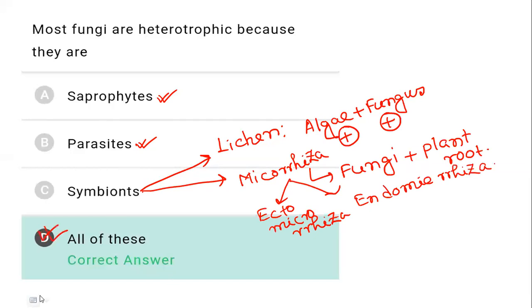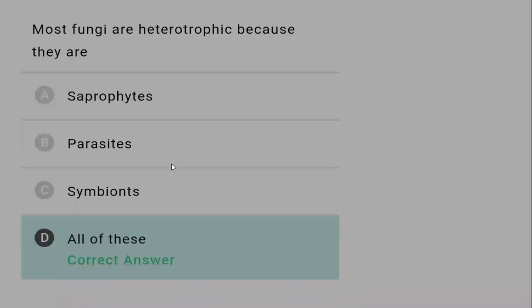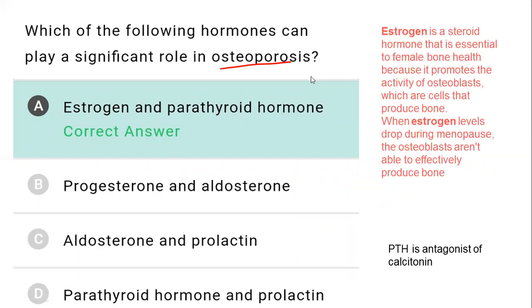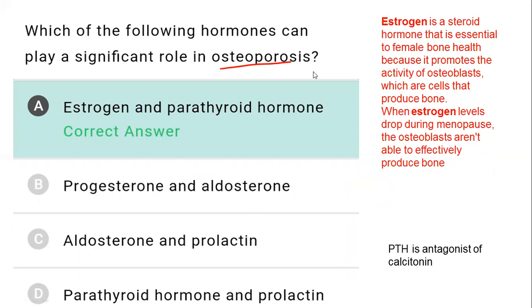So next question: which of the following hormones can play a significant role in osteoporosis? We know that osteoporosis is the breakdown or degradation of bones. Most important is estrogen.